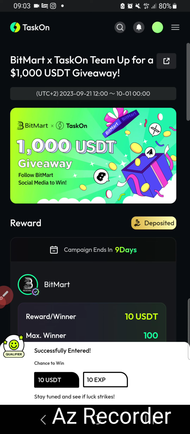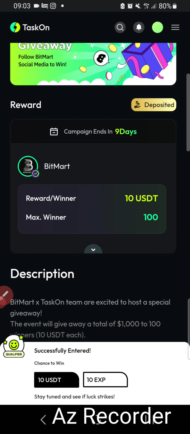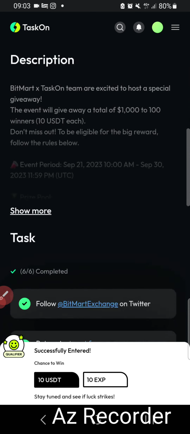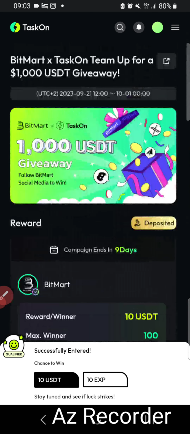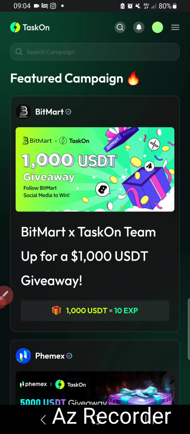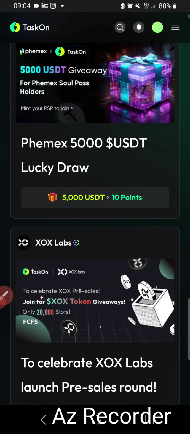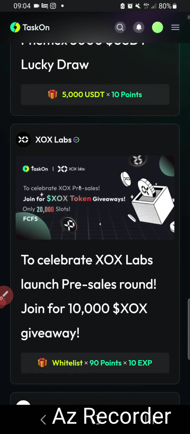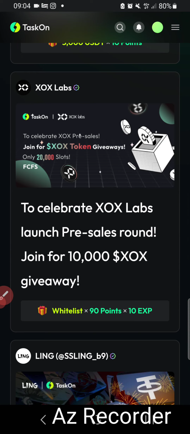So this free airdrop, free giveaway and free crypto platform is super easy to use, and there are almost unlimited events and free NFTs. The NFTs you can claim immediately. So whatever you choose, you see here the reward.